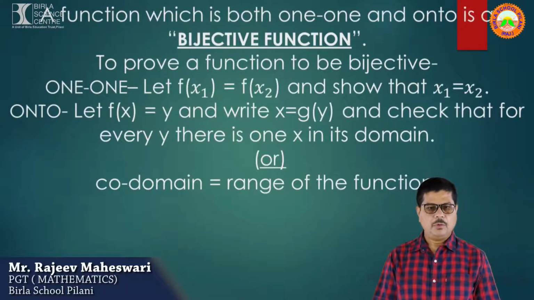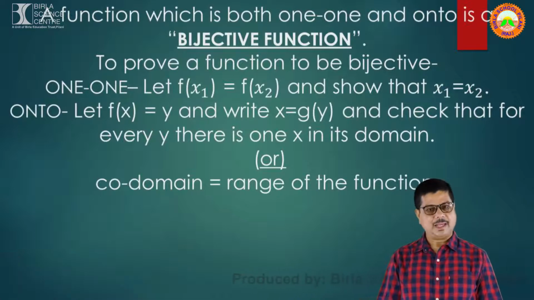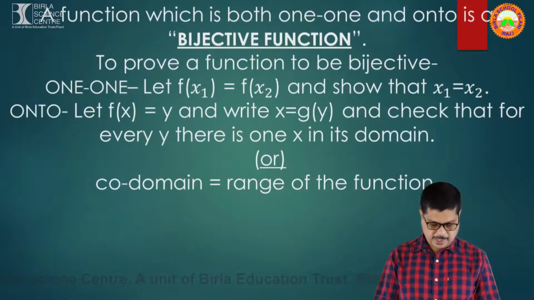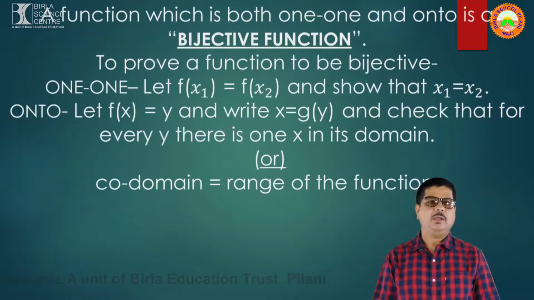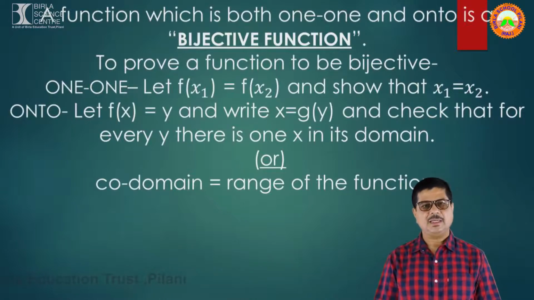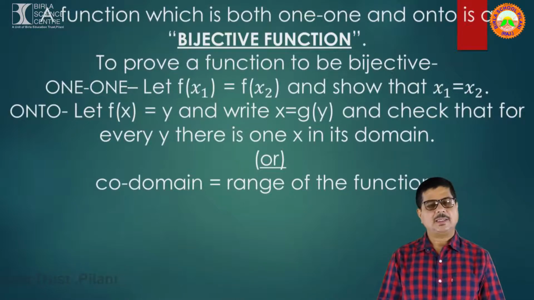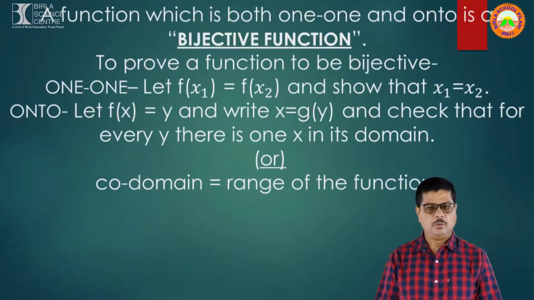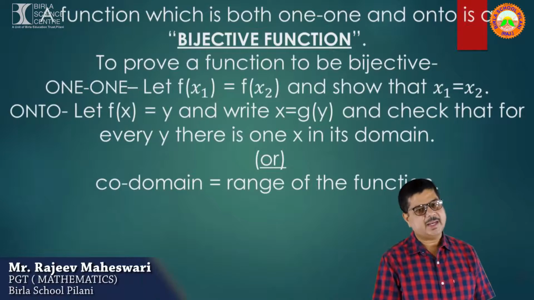And for onto, suppose f(x) equal to y and we will express x as a function of y, and we will check that for every y there is one x in its domain, or simply we can prove that codomain equal to range of the function. When we say codomain equal to range, it means all the elements are having pre-image in the first set, then the function will be onto.